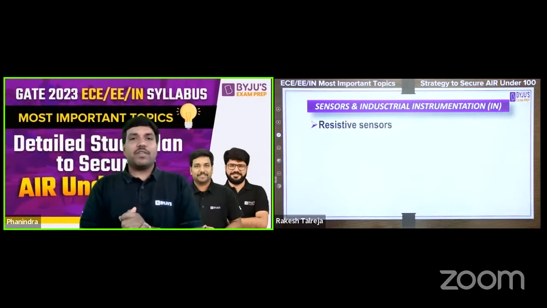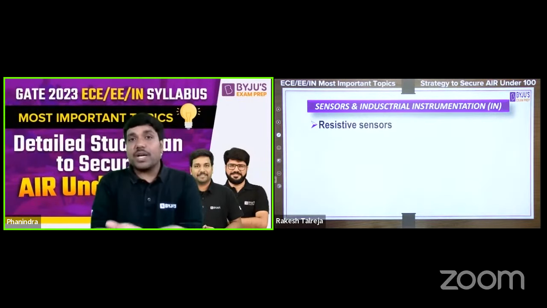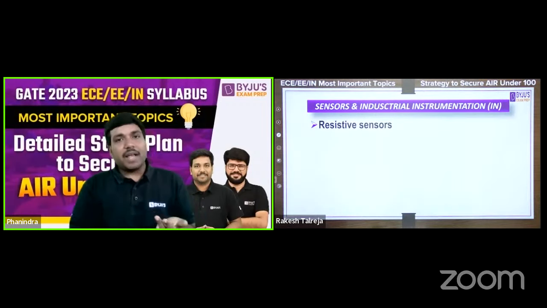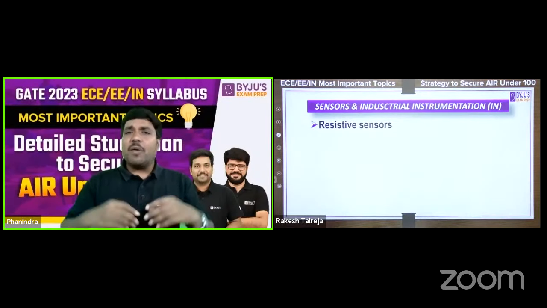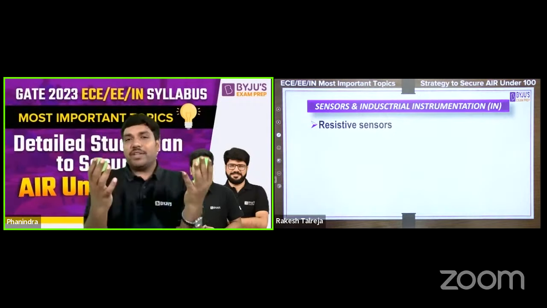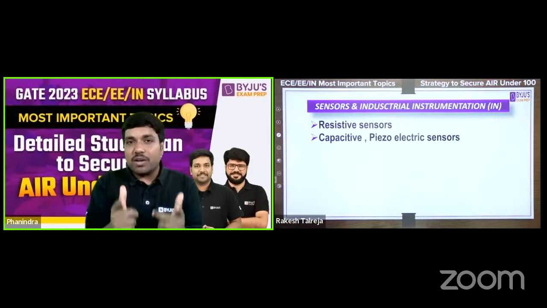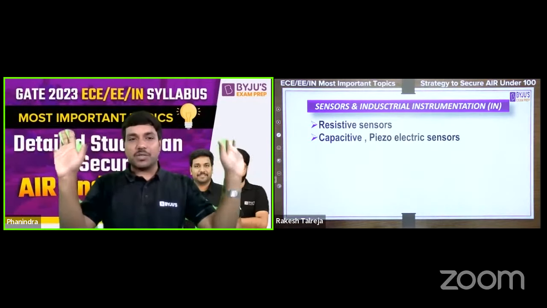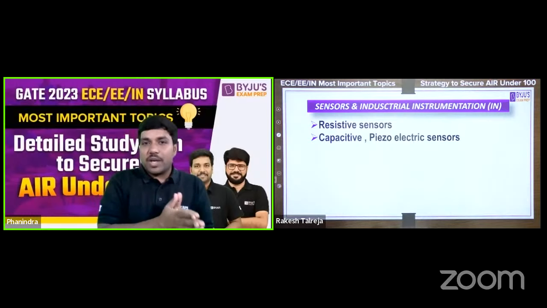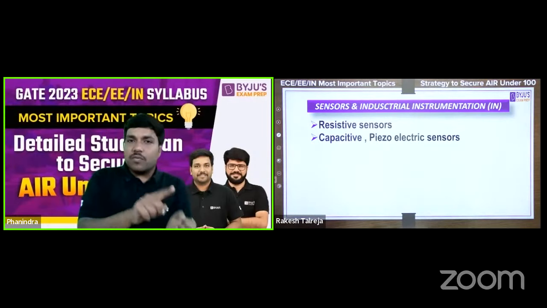And it starts with the first one. In fact, resistive sensors is going to be the first topic. In resistive sensors, you have to study potentiometer, RTD, as well as thermistor and strain gauge. I have seen the questions on strain gauge a number of times, the most frequent question. The probability of getting a question from resistive sensors is 100%. And if you don't get a question on resistive sensors in GATE 2023, you can directly mail me. Okay, that much confident I am, and you will definitely get a question from resistive sensors. And the next important zone is capacitive as well as piezoelectric sensors. And out of these, majority of the times they will ask a question from one topic.